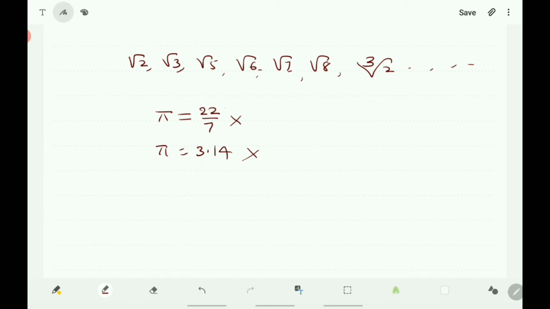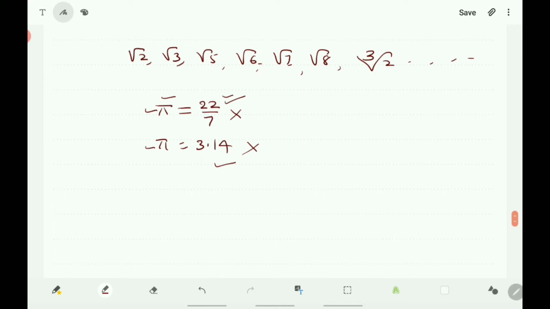And you know that 22 by 7 and 3.14, these two are rationals. But pi is irrational. This is one example for rational and irrational. Here 22 by 7 and 3.14 are approximate values of pi. They are not the exact value of pi, but the value of pi is irrational.